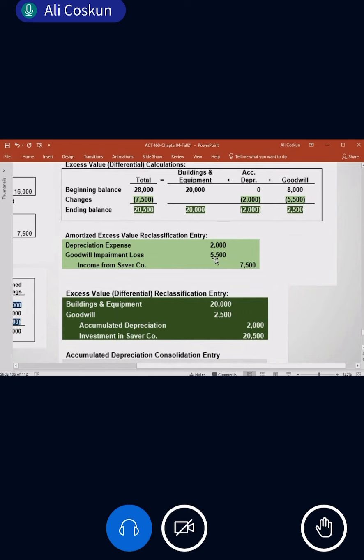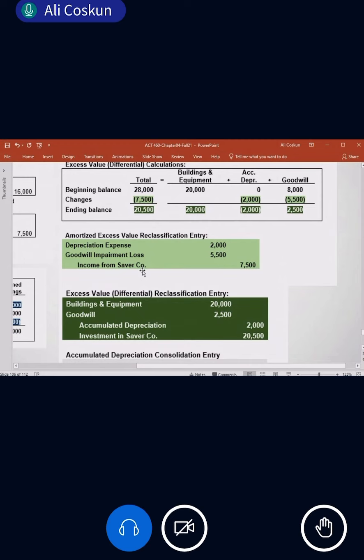So what is the difference? 5,500. So what do we call this 5,500? Impairment loss. Goodwill impairment loss. Okay. So these two are expenses. Actually, these two amounts we already adjusted at the beginning. So income, be careful. Typical mistake. Someone writes investment here. It is not investment. It is income. Okay. So you should know this.